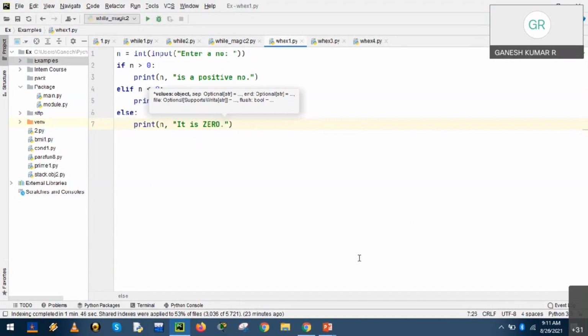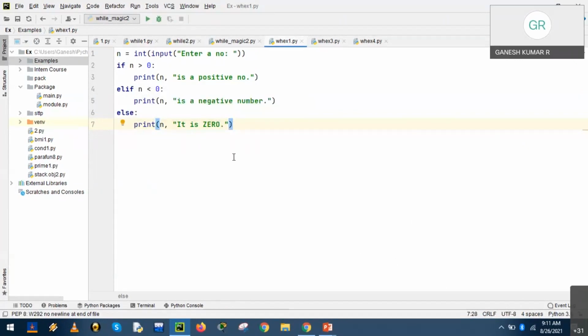So this is the program to check whether the input is a positive number, negative number or 0. We have used an elif ladder because we have three options. I prefer elif; you can have else also. I have used cascaded elif conditions. Fine. Let us run the program.